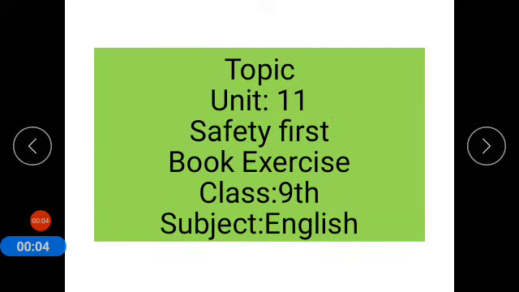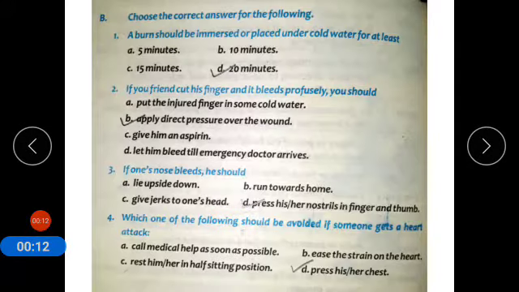Unit number 11. The title of unit number 11 is Safety First. Today we will do the book exercise, class 9, subject English. Book exercise B: choose the correct answer for the following.